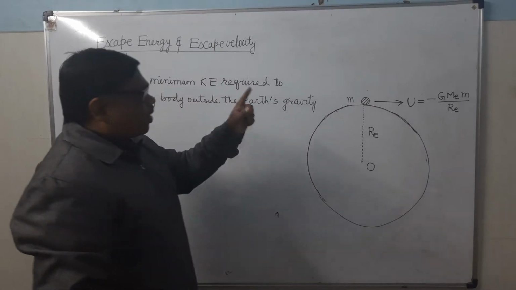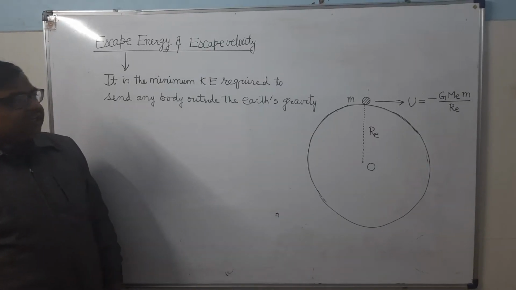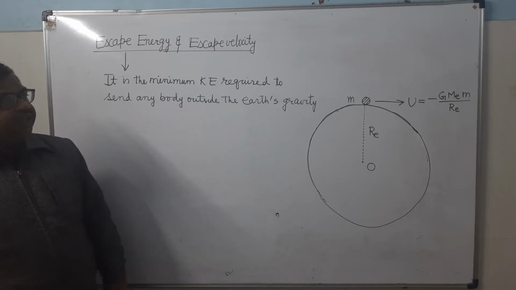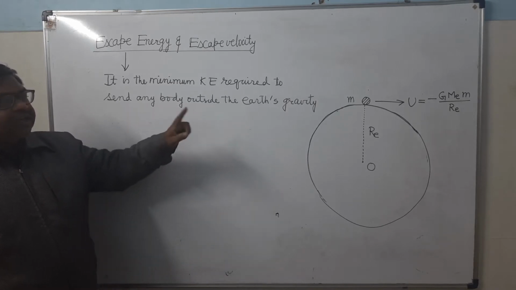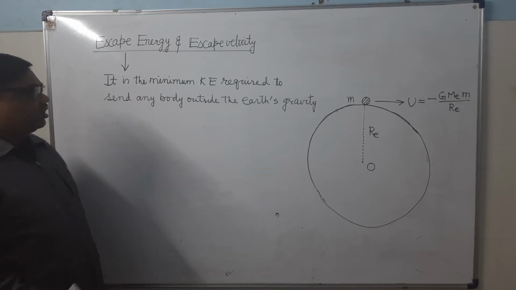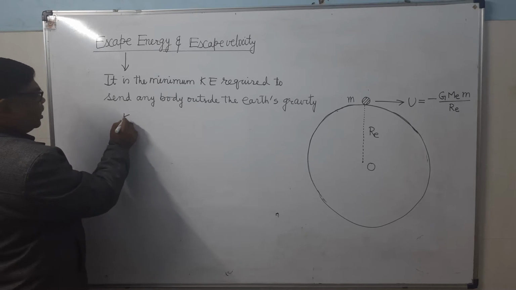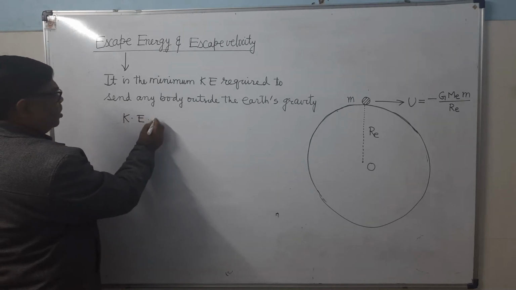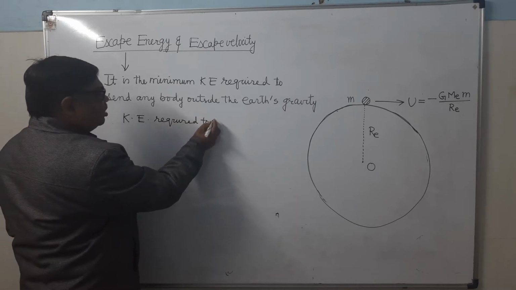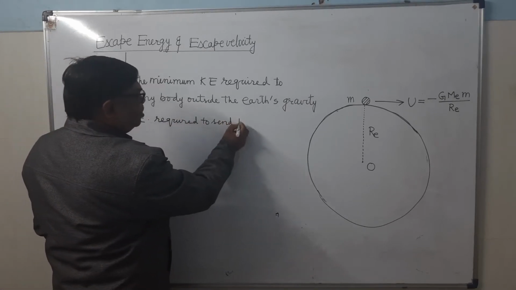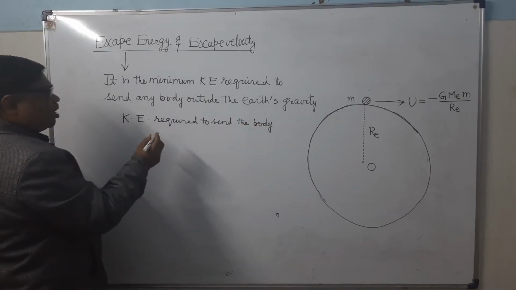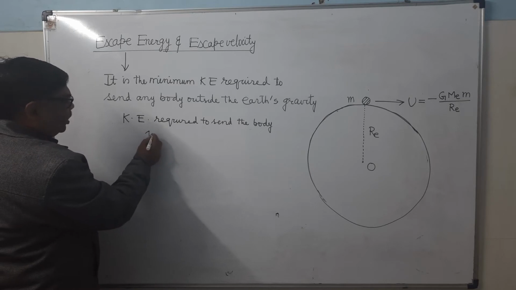Now we have to impart so much kinetic energy to this mass so that it just reaches outside the earth's gravity. So what will be the kinetic energy required to send the body just outside earth's gravity?